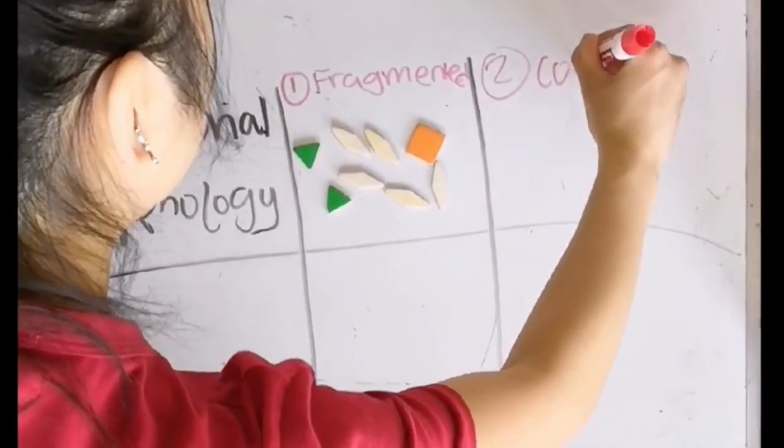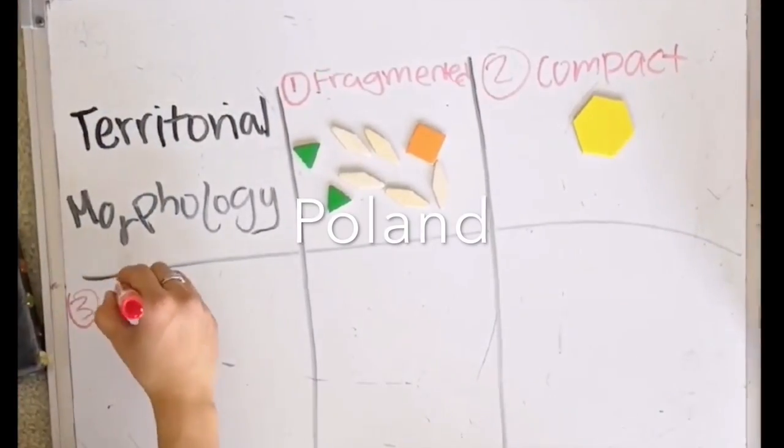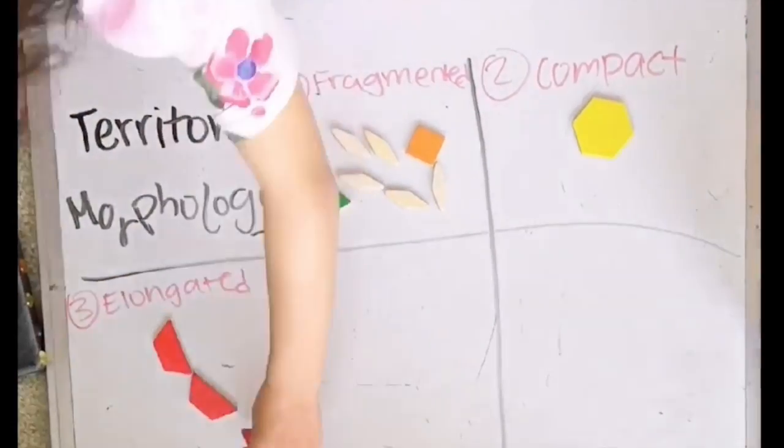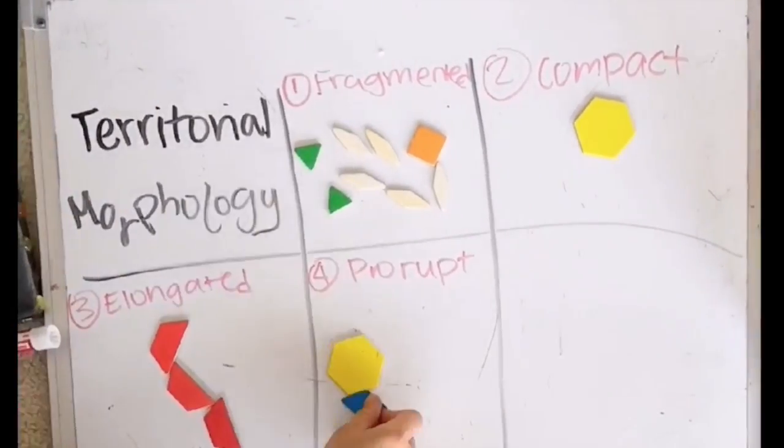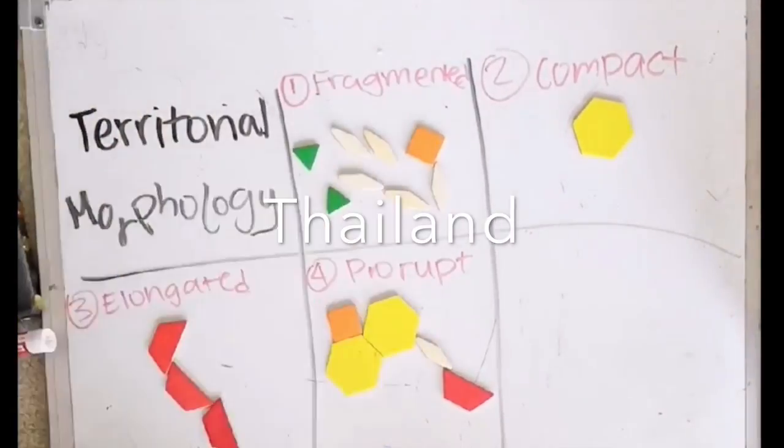The second is compact, which is relatively round. It has efficient organization. Examples would be Poland and Bhutan. The third is elongated, which is long and narrow. This also has problems with organization, but it has potential for more access to resources. Examples would be Chile and Vietnam. The fourth is prorupt, which is compact but has a piece sticking out. An example of this would be Thailand.